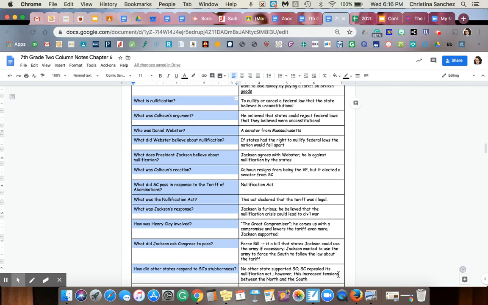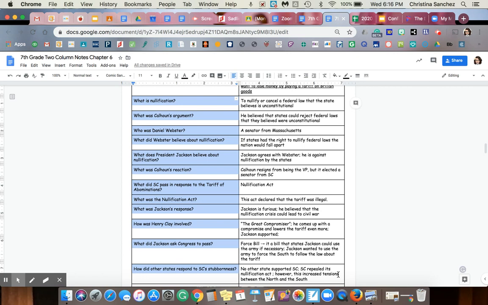And he believed that the nullification crisis could possibly lead to civil war. And this is when Henry Clay becomes involved again. Now remember, he was involved in the election of 1824. He's also known as the Great Compromiser, and he came up with a compromise that essentially lowered the tariffs even more, and Jackson ended up supporting this.